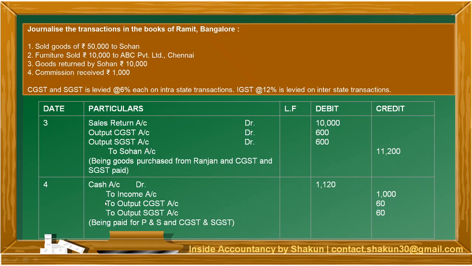The last entry is commission received. Since it is received, that means it is an income. So the entry will be cash to commission, or cash to income. I have written, you can write commission here. So cash to commission is the basic entry. Now since this is an income, we know that we are going to collect the GST, therefore the word output. And since nothing is mentioned here, we know it is an intrastate transaction, therefore CGST and SGST are credited. So on 1000 at the rate of 6% each, that is 60 and 60, so total is 1120. I hope these transactions are clear to everybody.